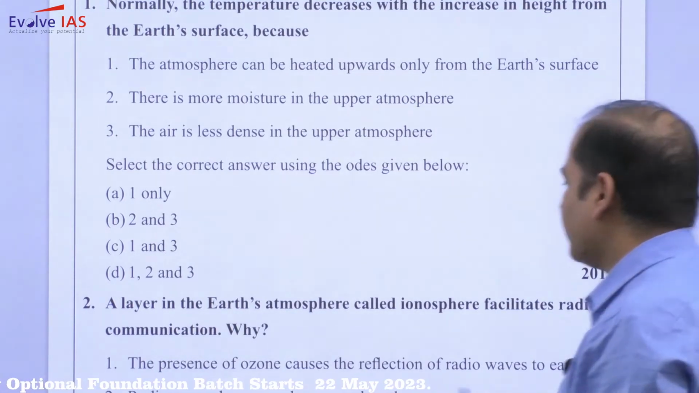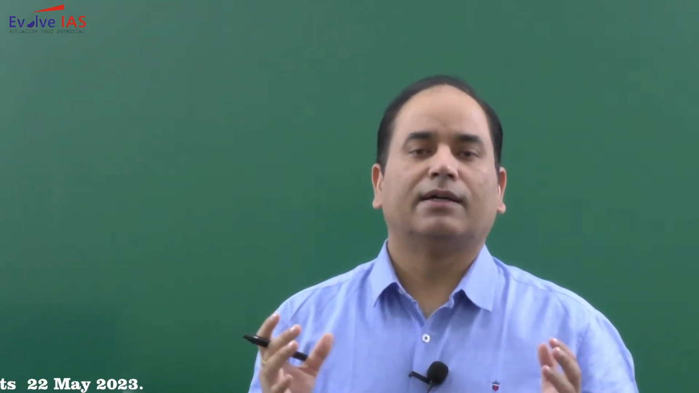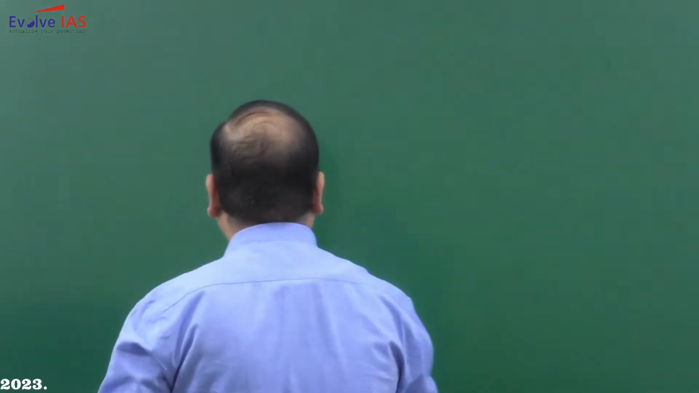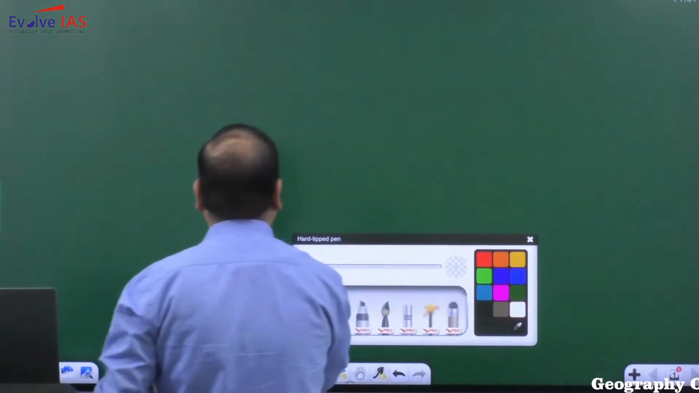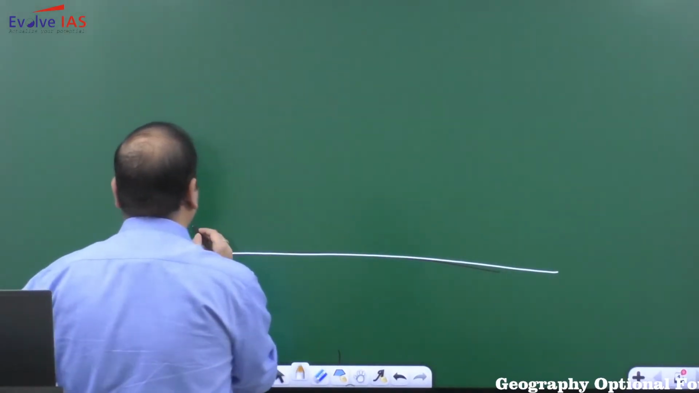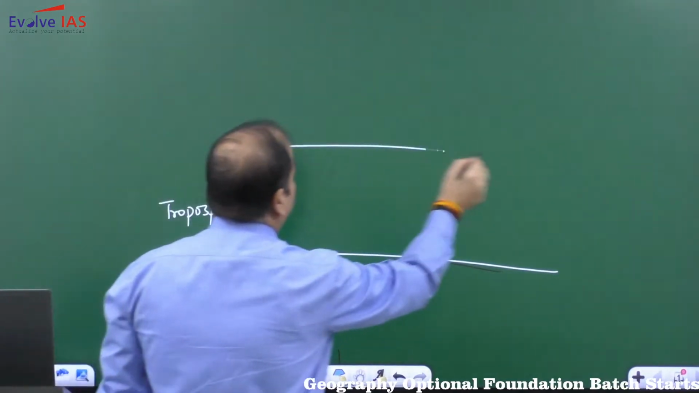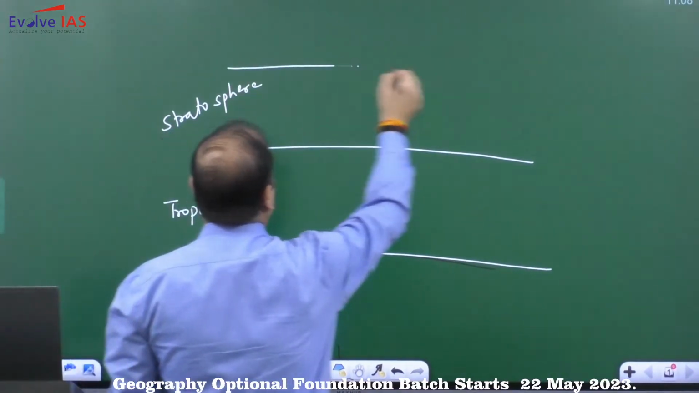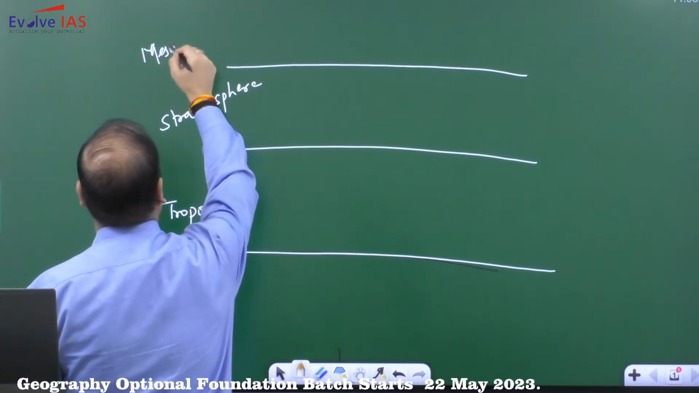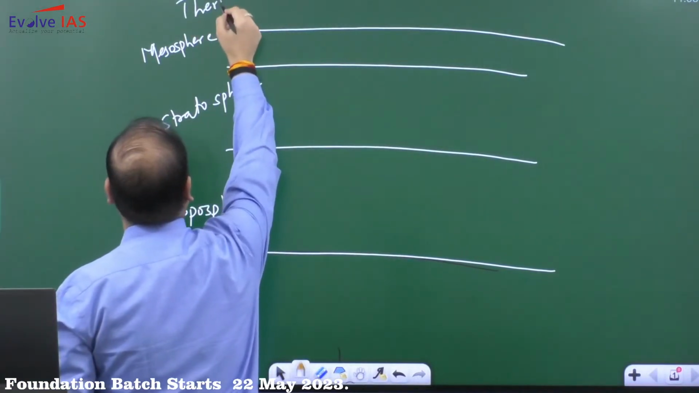Our atmosphere has different layers. Gases in our atmosphere are assembled in such a manner that we have different layers. What are the different layers? The lowest layer of our atmosphere is the troposphere. Above the troposphere we have the stratosphere. Above the stratosphere we have the mesosphere. Above the mesosphere we have the thermosphere.